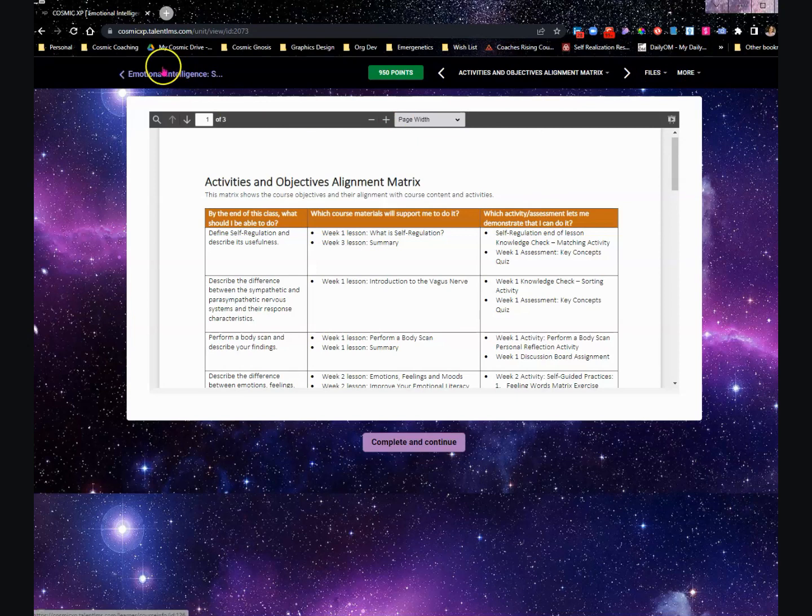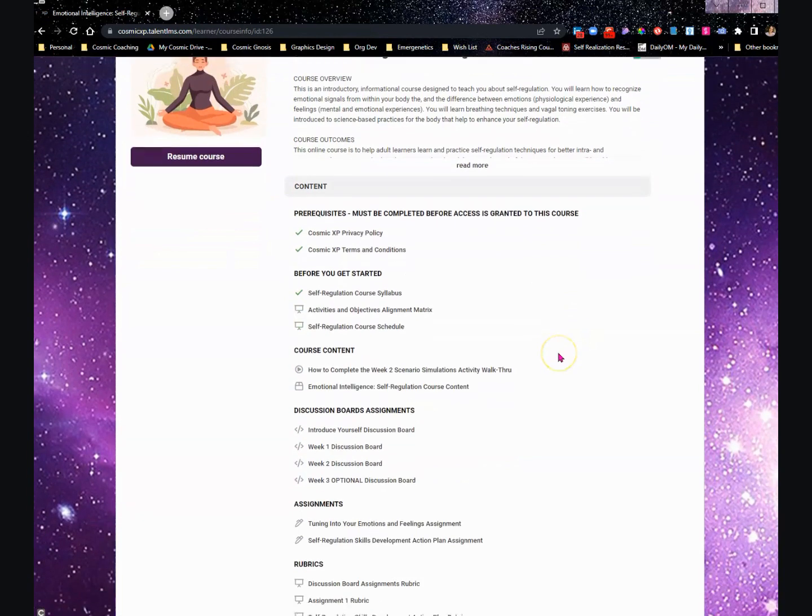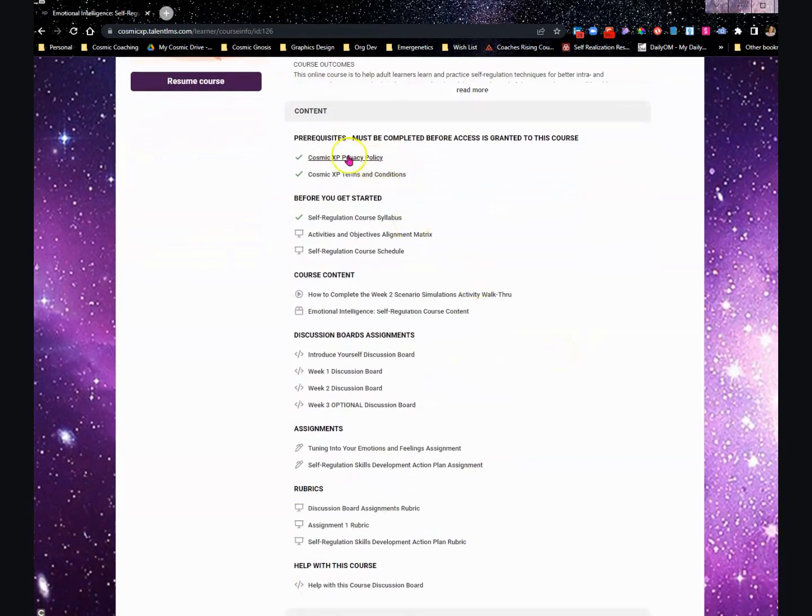Another way to go back into the emotional intelligence course area is to click this back arrow here. So let's do that. And it takes you right back in here. And you can see that now we have check marks next to the things that we have completed. It also shows you the time that you completed it and on what date it was completed.